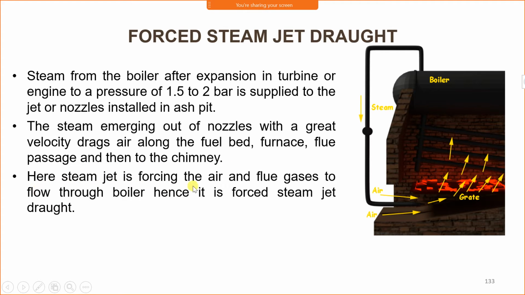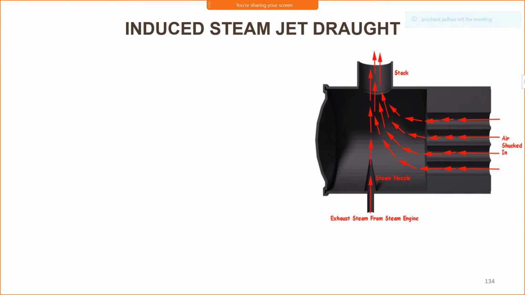Here the steam jet is forcing the air and flue gases to flow through the boiler, hence it is forced steam jet draught. This steam jet draught forces the flue gases into the chimney. Therefore, this system is called a forced steam jet draught. Now, induced steam jet draught.